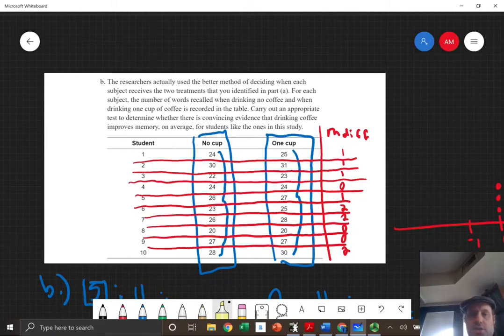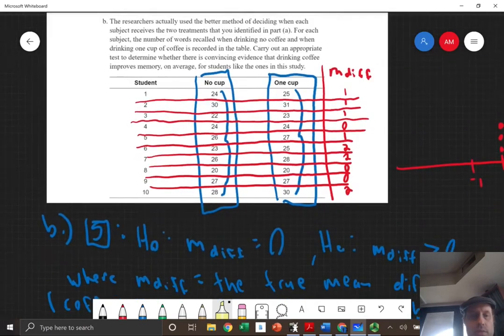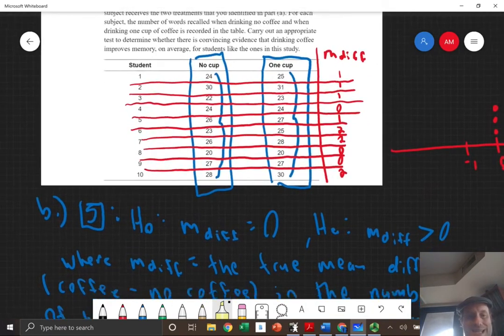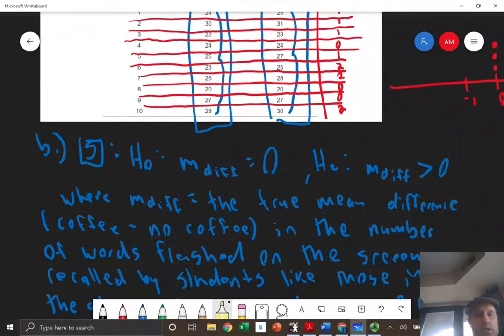So in this case, that's going to be right here, a paired t-test for mean difference. All right, so we're going to do a t-test, right? First of all, we just have to do our state. Our null is that the mean difference equals 0, that there's no difference between coffee drinkers and non-coffee drinkers, okay? And right here, the alternative is the mean difference is greater than 0, okay?